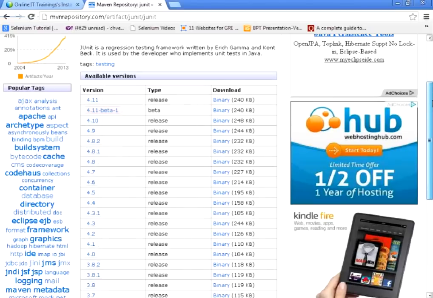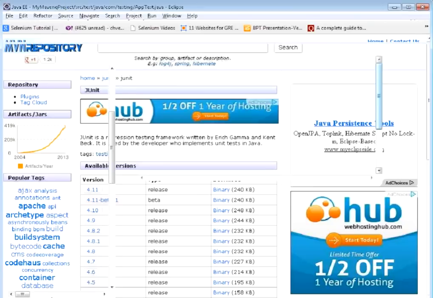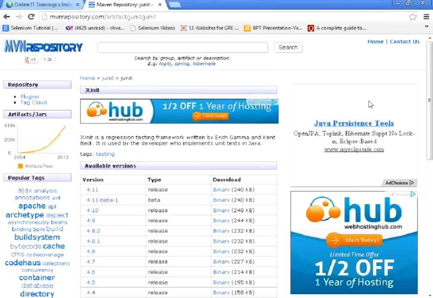Whoever wants these jar files can connect to Maven with our Eclipse. Till now we have done all our testing with Eclipse. Whenever we need some jar file, for example, consider that we have a project developed over the last 6 months and suddenly a new jar file comes with new features.